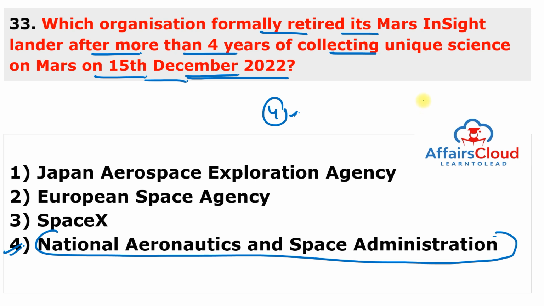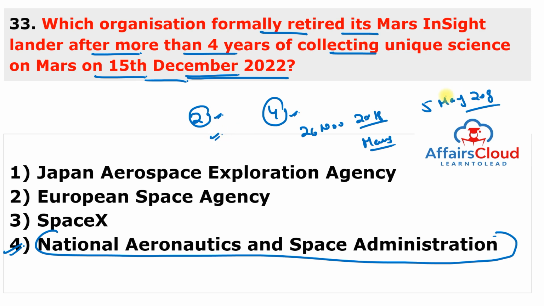InSight was launched from California on 5th May 2018 and landed on Mars on 26th November 2018. InSight was the first robotic probe specially designed to study the interior of Mars, the red planet. NASA declared this mission over when InSight missed 2 consecutive communication sessions with the spacecraft orbiting Mars.